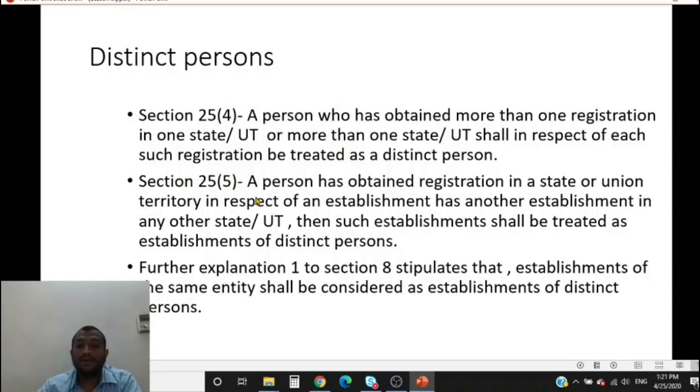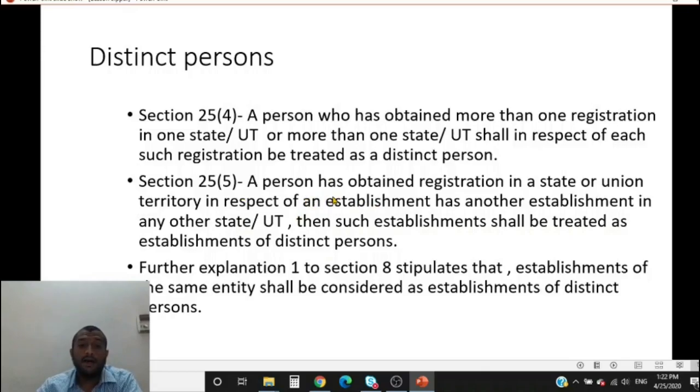Now let us look at 25 subsection 5. A person who has obtained registration in a state or union territory in respect of an establishment, and has another establishment in any other state, then such establishments shall be treated as establishments of distinct persons. Now this is from an establishment's point of view.